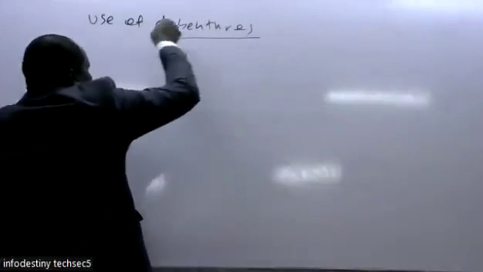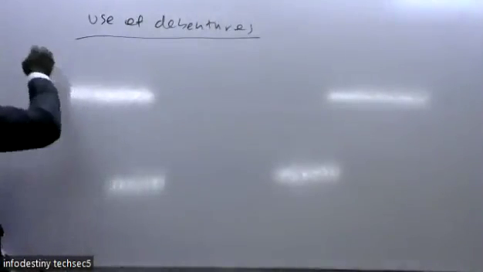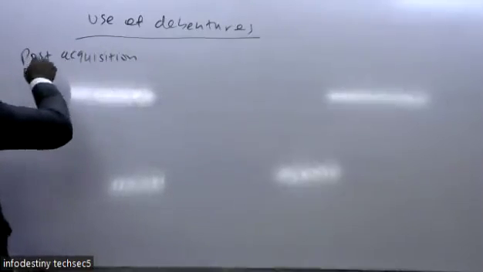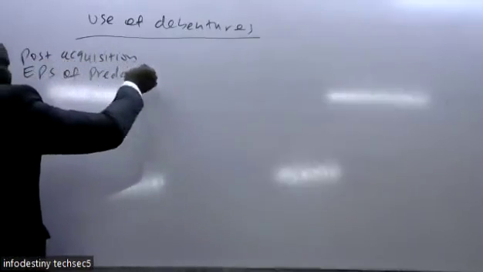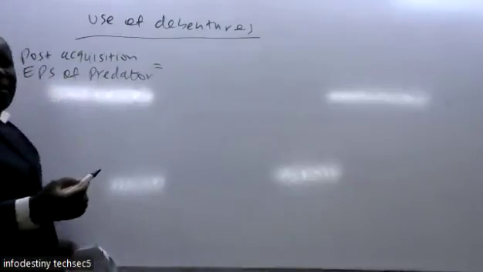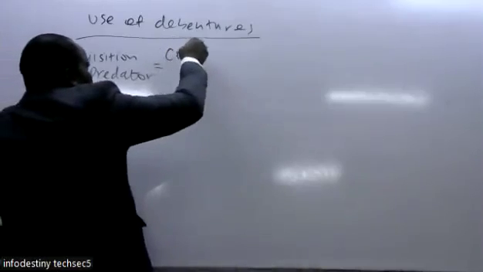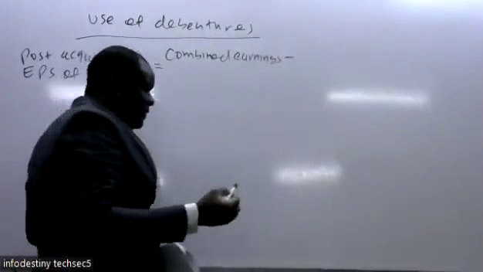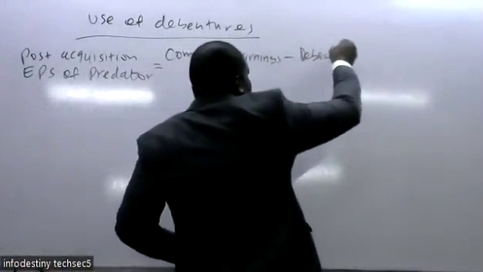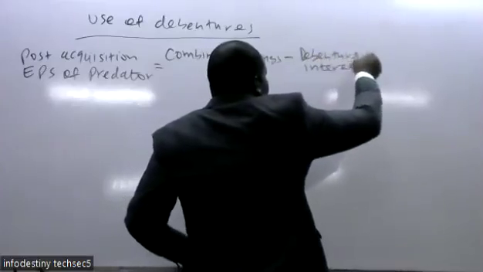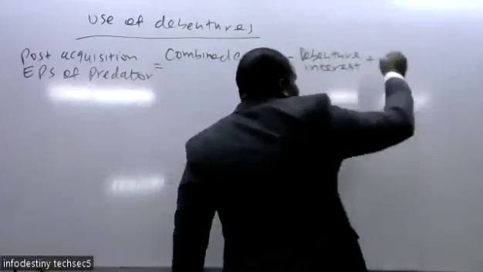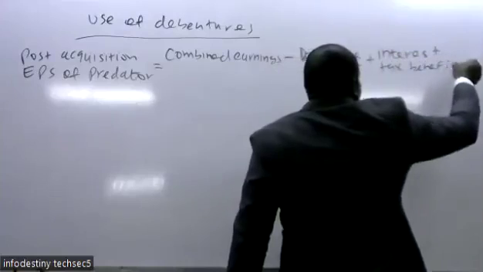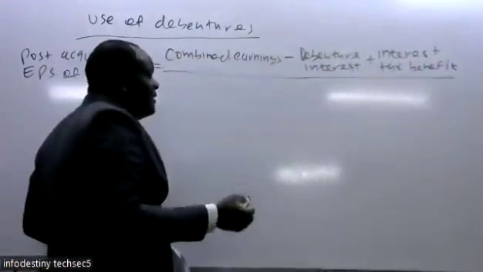When it comes to the use of debentures to compute the earning per share of the predator, you simply take the combined earnings, minus debenture interest, then add the interest tax benefit.